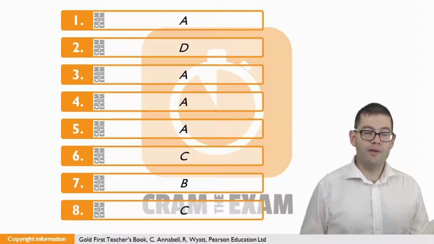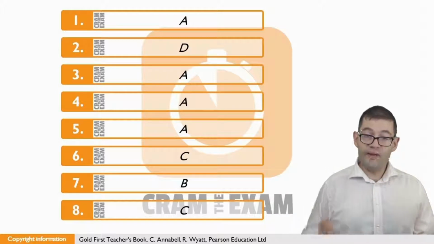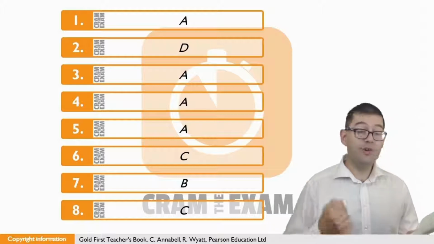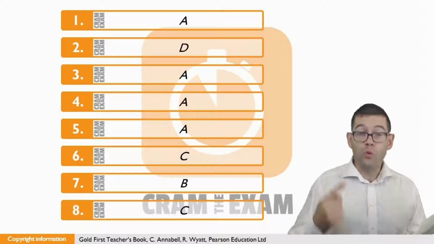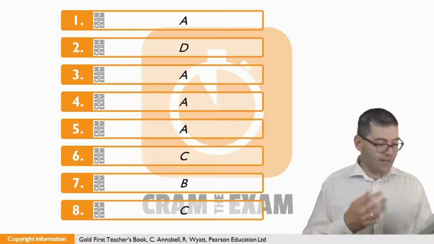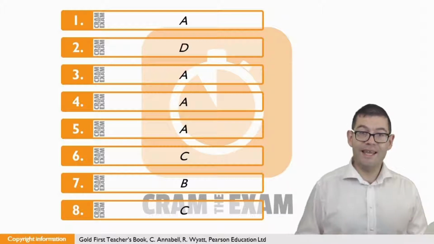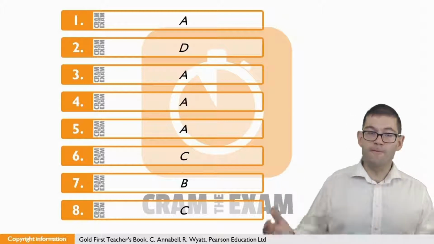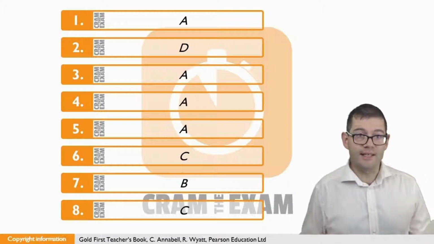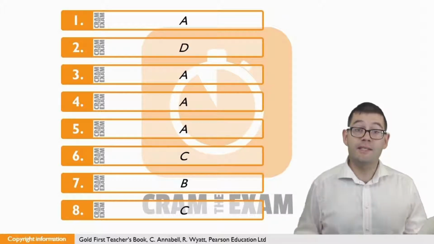Question number 5, all about collocations once more. What do you do with a fight? Do you win a fight, beat a fight, succeed a fight, or overcome a fight? Well, you beat someone to win the fight. So here the answer is win. So you win a fight, you beat someone, you succeed in a fight, and you overcome somebody, or you overcome a difficult situation to win a battle, we can say that. So I've just walked you through all of the possible language patterns there, but for here the answer is A, win.